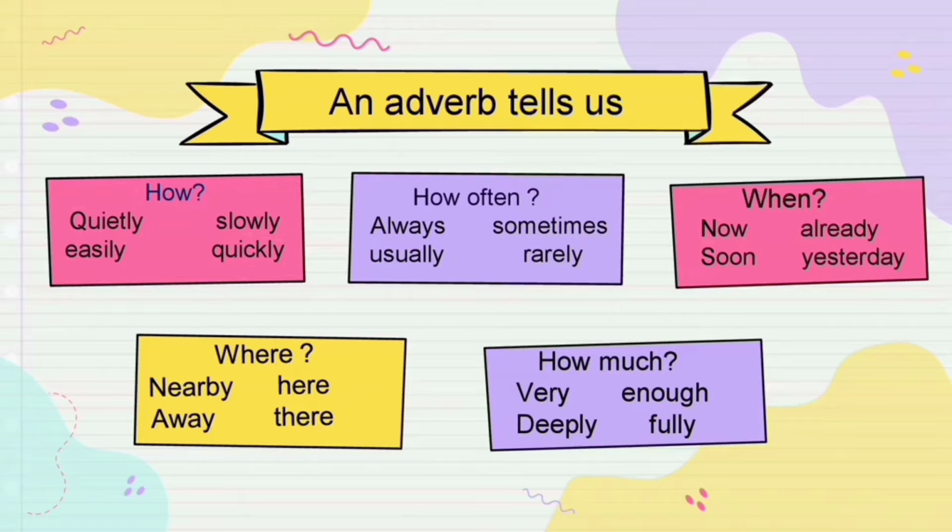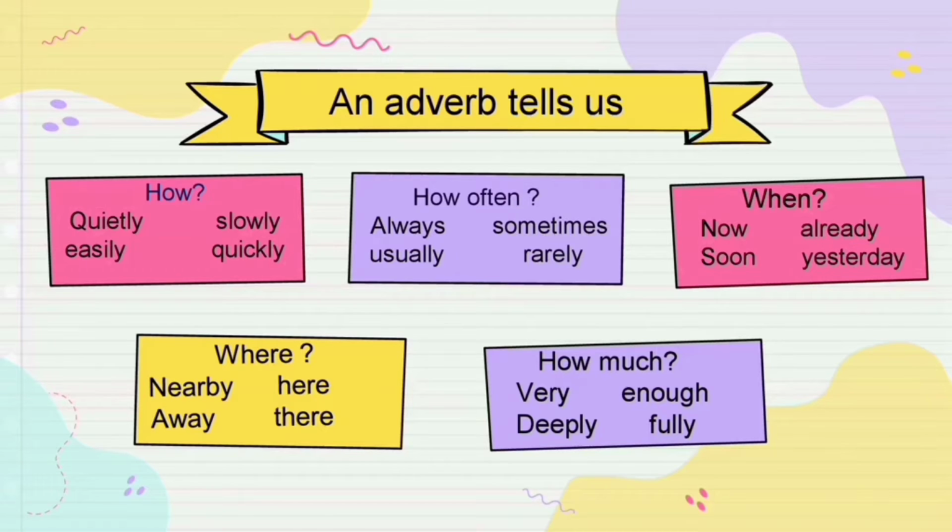So adverb mostly tells us how it is done, how often the verb is done, when it is done, where it is done, and how much it is done. How means quietly, slowly, easily, quickly. How often means always, sometimes, usually, rarely. Then when: now, already, soon, yesterday. Then where: nearby, here, away, there. How much: very, enough, deeply, and fully.